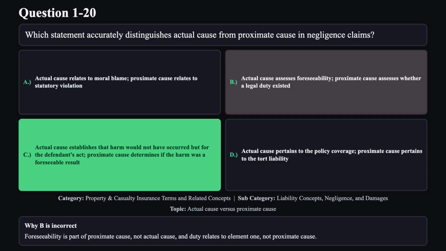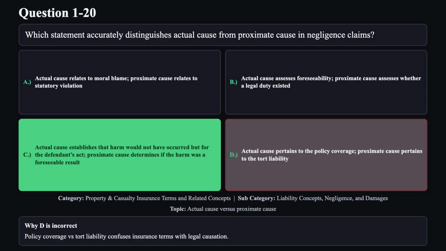Reason B is not correct. Foreseeability is part of proximate cause, not actual cause, and duty relates to element 1, not proximate cause. Reason D is not correct. Policy coverage versus tort liability confuses insurance terms with legal causation.